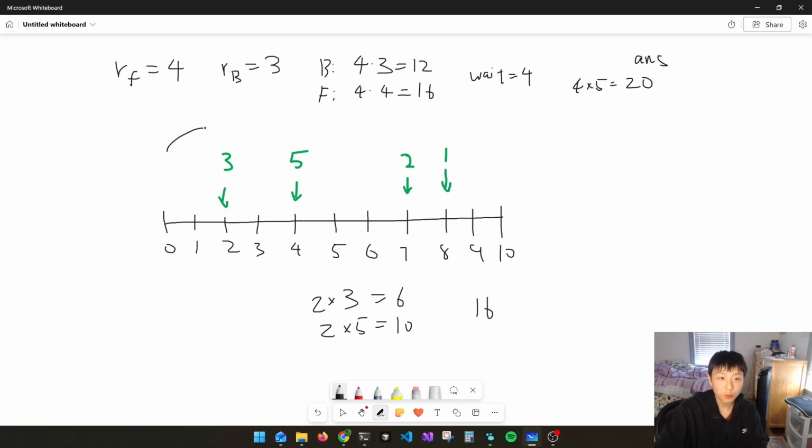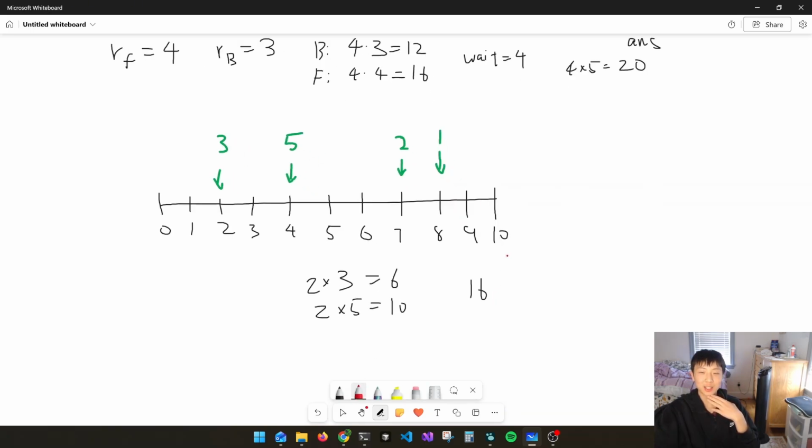We went 0 to 3, and then 3 to 5. So this is just making 2 steps here. We got 16. So it's better to go straight to 5. But can you see why? Well, the reason is that the wait time is actually the exact same.